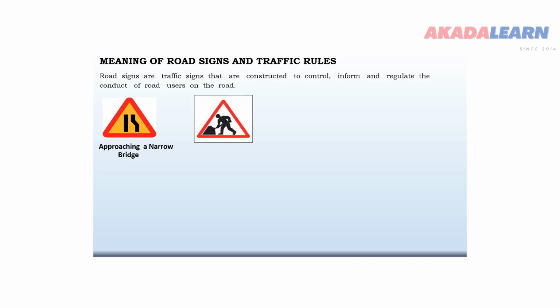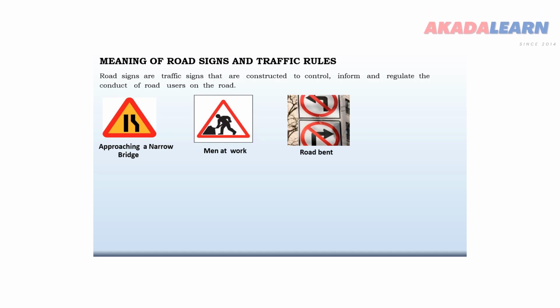The next sign you're seeing now simply states that men are at work. These signs are used whenever there are road construction workers on the road. It means you should slow down because there's work in progress ahead of you. The next sign you see means road bends. This means that the road is not so straight. You need to slow down your speed.